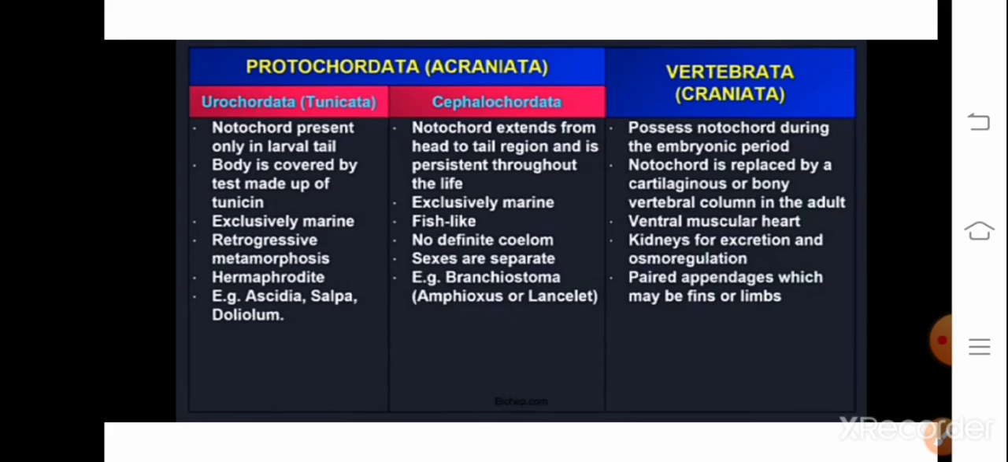Kidneys are present for excretion and osmoregulation. And the last one is paired appendages, which may be fins or limbs. For locomotion, they will have either fins. Fins will be present in fishes and mostly in aquatic animals. Limbs also help for locomotion, and they are present in terrestrial animals. Clear?